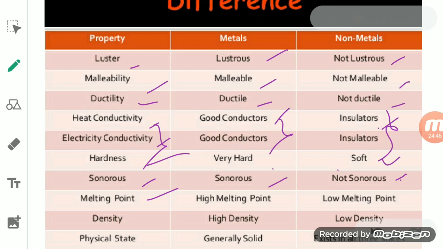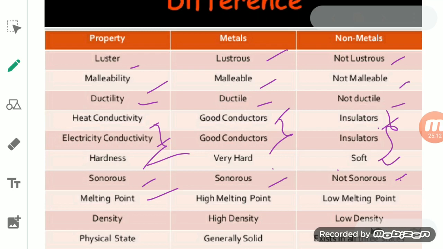Physical state: most of the metals exist in solid state, except mercury, which exists in a liquid state. None of the metals exist in gaseous state, while non-metals can exist in all three states. Some of the non-metals exist in solid state.